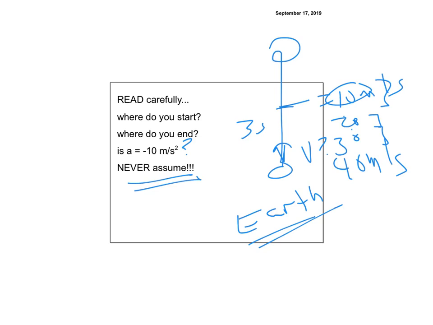But let's say, on the other hand, you're not on Earth. And it says, okay, after 3 seconds, it's going 10 meters per second, just for the sake of argument. But now it says you threw it up at, say, 60 meters per second. And now I want to know what g is on this planet, because it's definitely not 10 anymore.